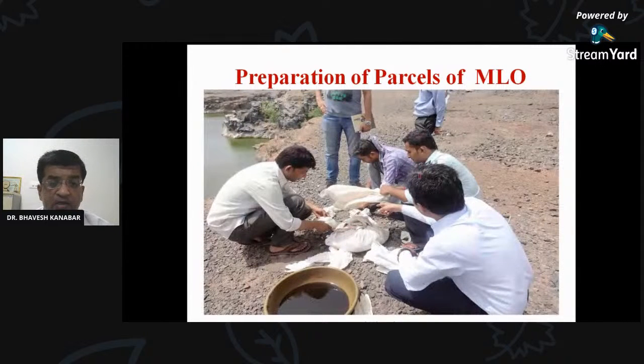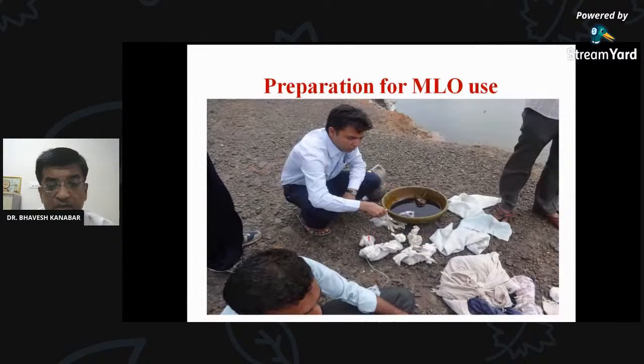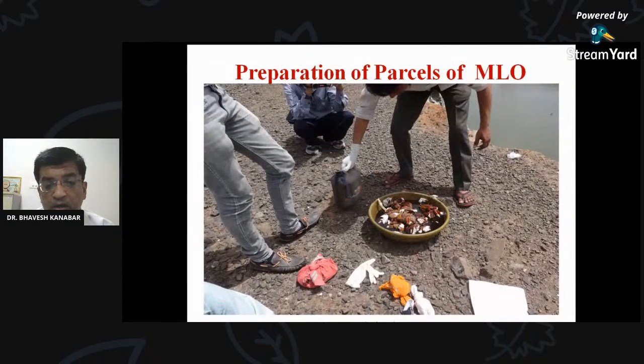So the workers, you can see in this photograph, the cloth pieces are being tied with the stone, and this stone containing cloth pieces is known as a parcel. It is to be kept in this bucket so that oil will be absorbed into the cloth. Now this parcel contains oil with cloth and stone inside it.